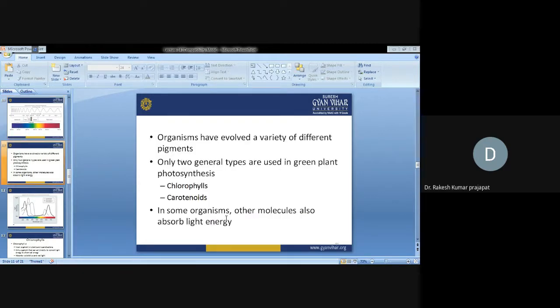Organisms have evolved a variety of different pigments. Only two general types are used in green plant photosynthesis: chlorophylls and carotenoids. In some organisms, other molecules also absorb the light energy.